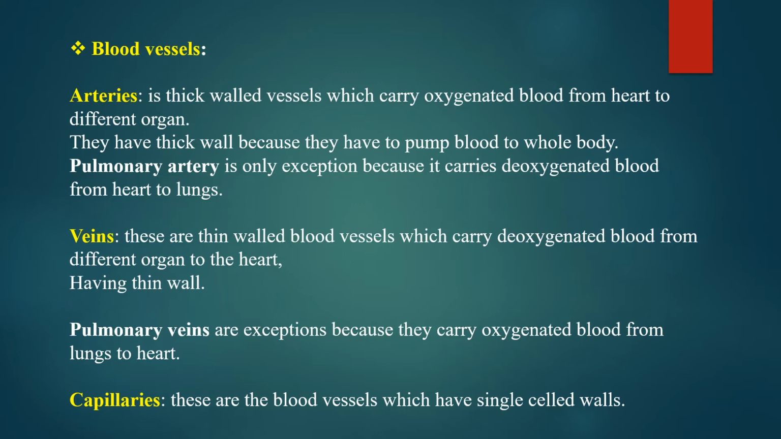Pulmonary artery is the only exception because it carries deoxygenated blood from heart to lung, while veins are thin-walled blood vessels which carry deoxygenated blood from different organs to heart. They have a thin wall. There is an exception, pulmonary veins, because they carry oxygenated blood from lung to heart. Third is capillary. Capillaries are the blood vessels which have a single cell wall. It is the smallest vessel.